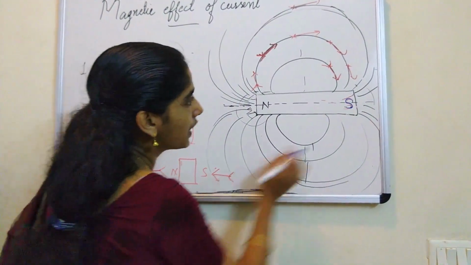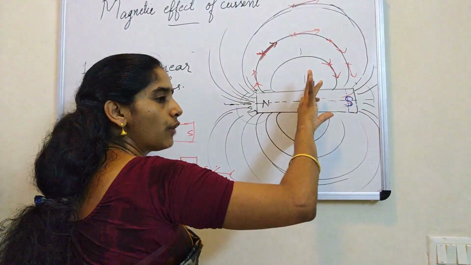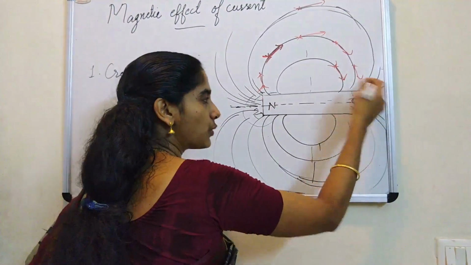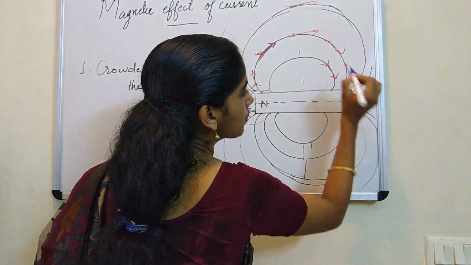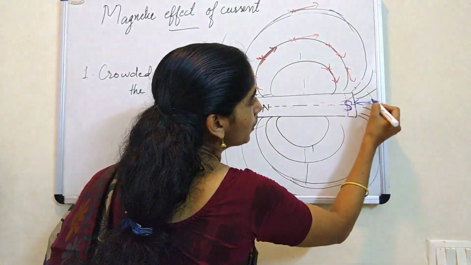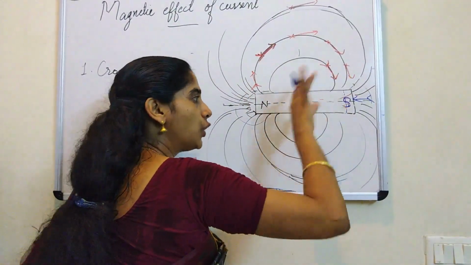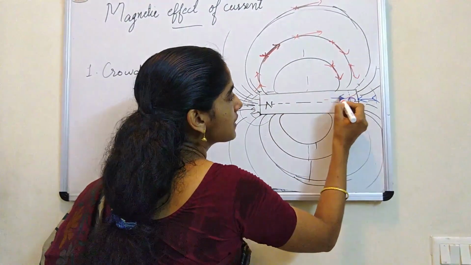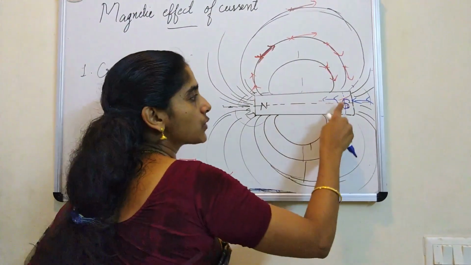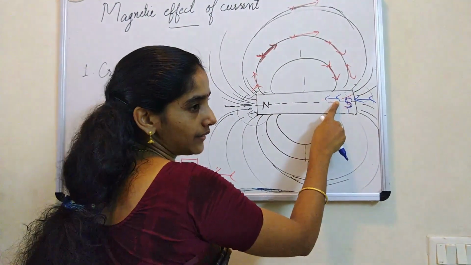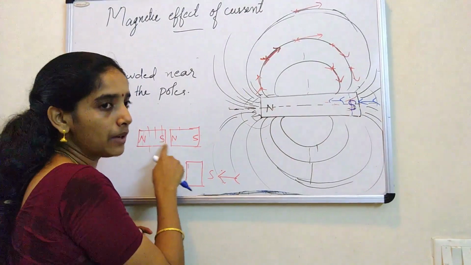The same way you think now. Take a small fragment out of it. This side is south. So what is this side of it? The right side of that fragment is south. So what is the left side of that fragment? It is north. That means if I leave this compass needle here, north will be towards that south end. What about the left of that fragment? North. That means if I am leaving the compass needle here, this side is north. So north will stick to which end? South. I think you understand. You see it fragment wise, and once you see this part, you will be able to understand.